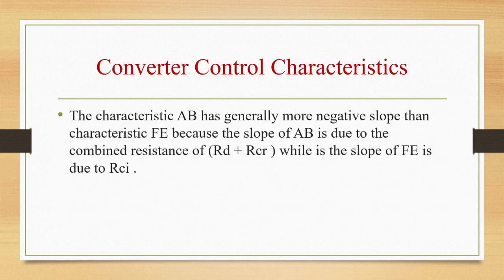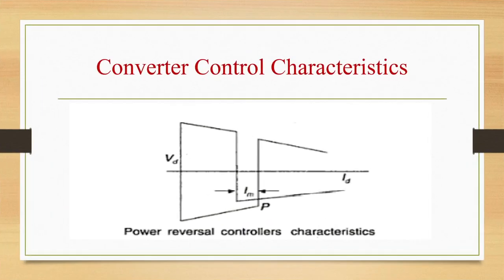The characteristic AB has generally more negative slope than characteristic FE for similar values of RCR and RCI. This is because the slope of AB is due to the combined resistance RD and RCR, while the slope of FE is due to RCI. However, for slow ACR at the inverter, the slope of FE can be more negative than AB.